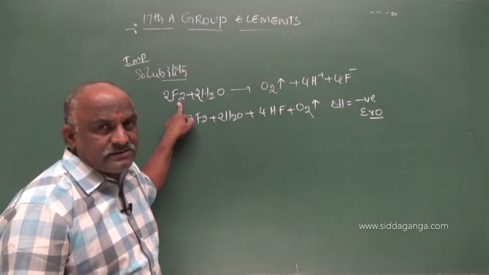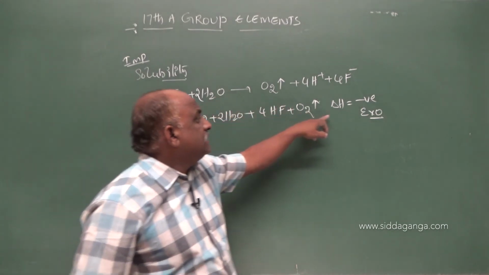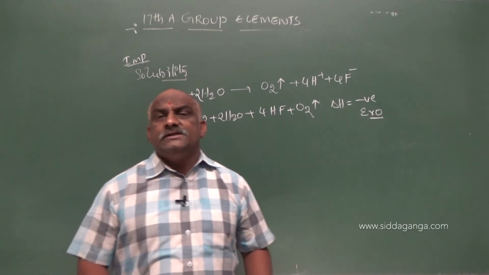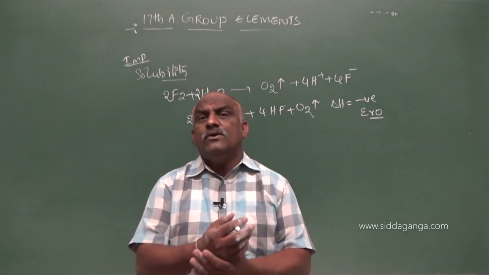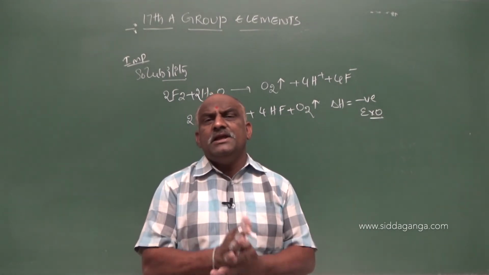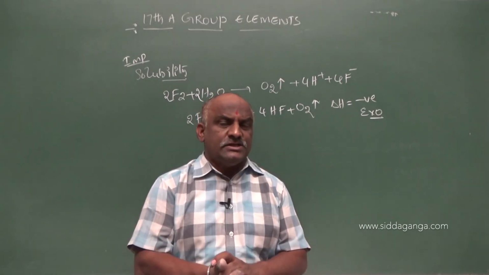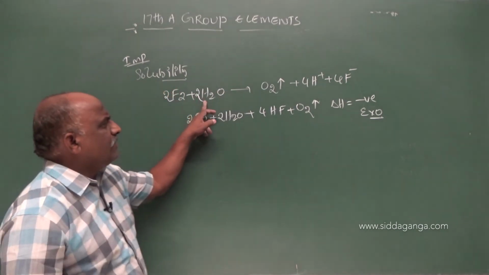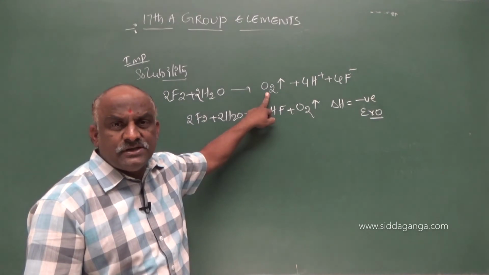Fluorine is a gas, water is a liquid. Then delta H is negative, and delta H negative means Gibbs energy change will also be more negative. Nearly 795 kilojoules per mole of energy will be liberated in this reaction. Highly exothermic, a highly explosive reaction. So, fluorine is readily soluble in water to liberate oxygen.